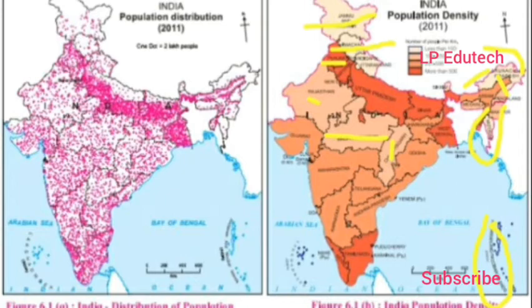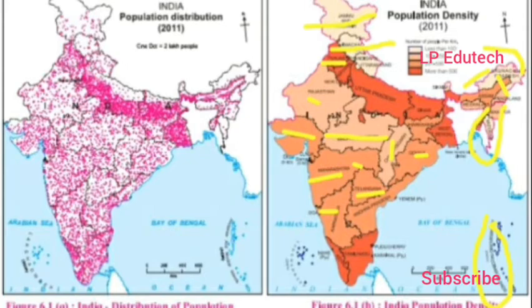Now the next, 251 to 500. It comes Gujarat, then Maharashtra, Telangana, Andhra Pradesh, Karnataka, so mostly the south part of India.